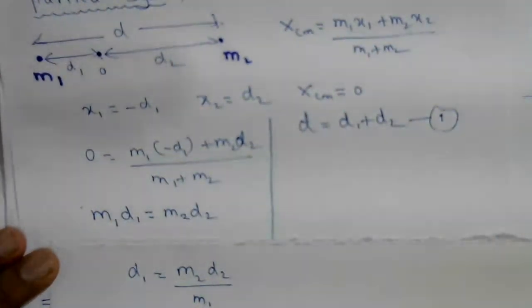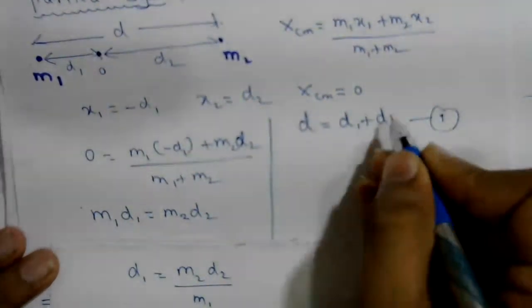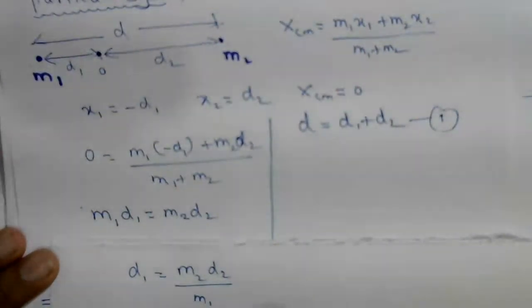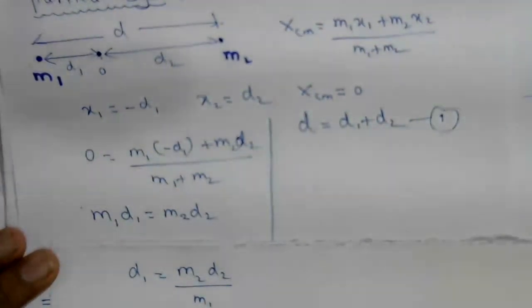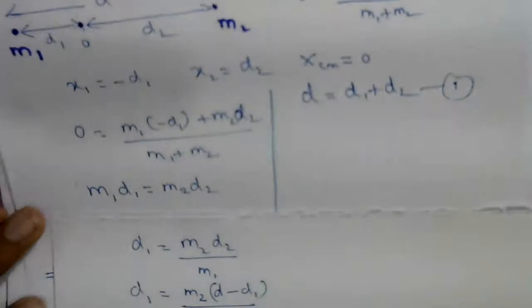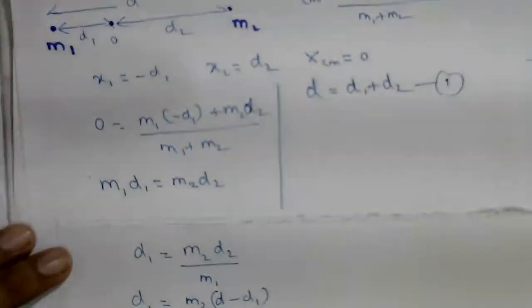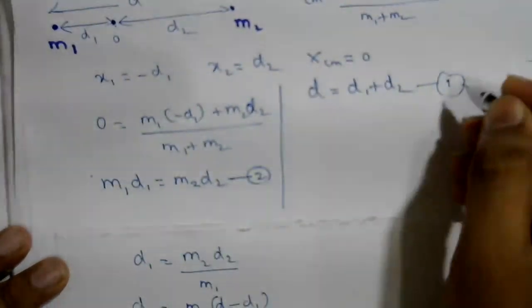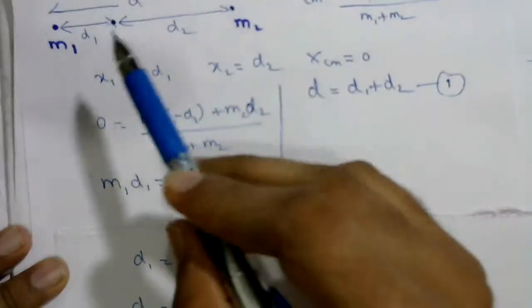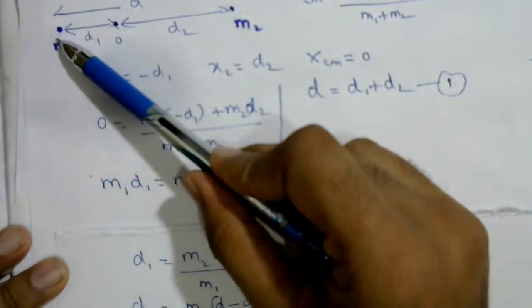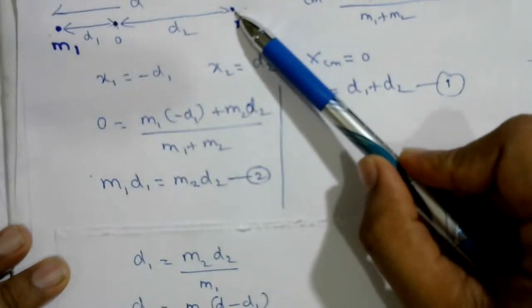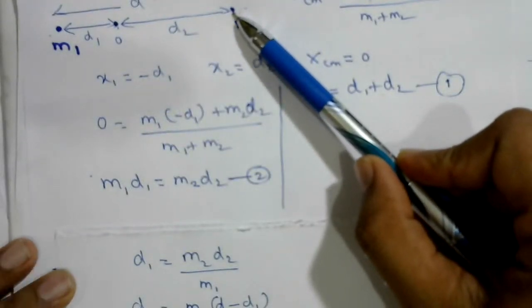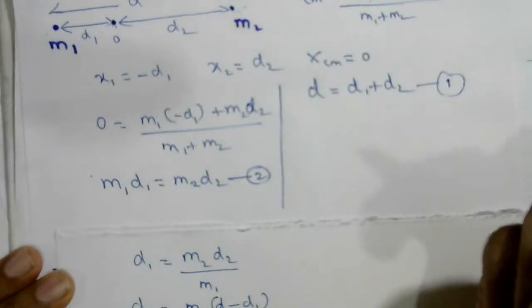From this equation I substitute the value of d2, keeping m2 as it is: d2 can be written as d − d1, upon m1. So using equation number 1 and equation number 2, we can find the position of the first particle and the position of the second particle.